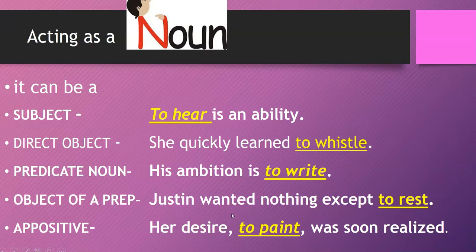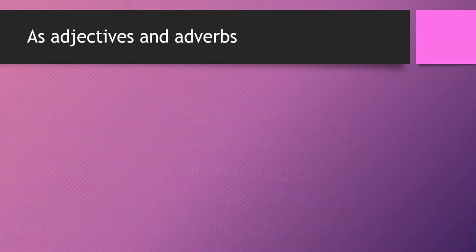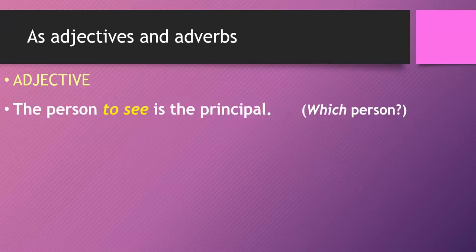And this is why infinitives can be a little more complicated than the other phrases we've looked at so far. In addition to being a noun, they can also act as adjectives and adverbs. So if it's acting as an adjective, the person to see is the principal. It's going to answer the same kinds of questions an adjective does, and it's going to modify a noun. So in this sentence, to see is modifying person, and it's telling us which person it is, who is the principal.